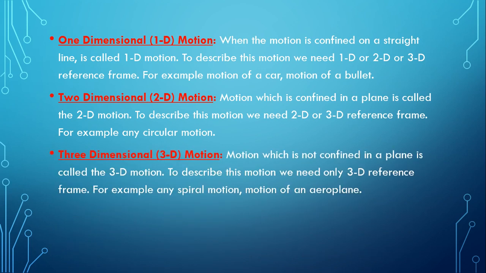Now, three-dimensional motion. Motion which is not confined in a plane is called 3D motion. To describe this motion, we need only a 3D reference frame. For example, any spiral motion or motion of an aeroplane. Here, I used the term reference frame. We'll learn about reference frames further in this video.